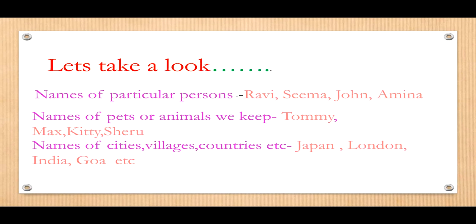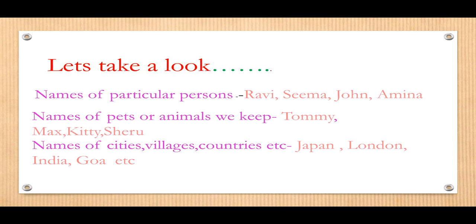Names of pets or animals we keep. Sometimes we keep pets, or sometimes there are names which we give to animals, like in the circus or in the zoo. Certain names are given to those animals. So those animals have special names.